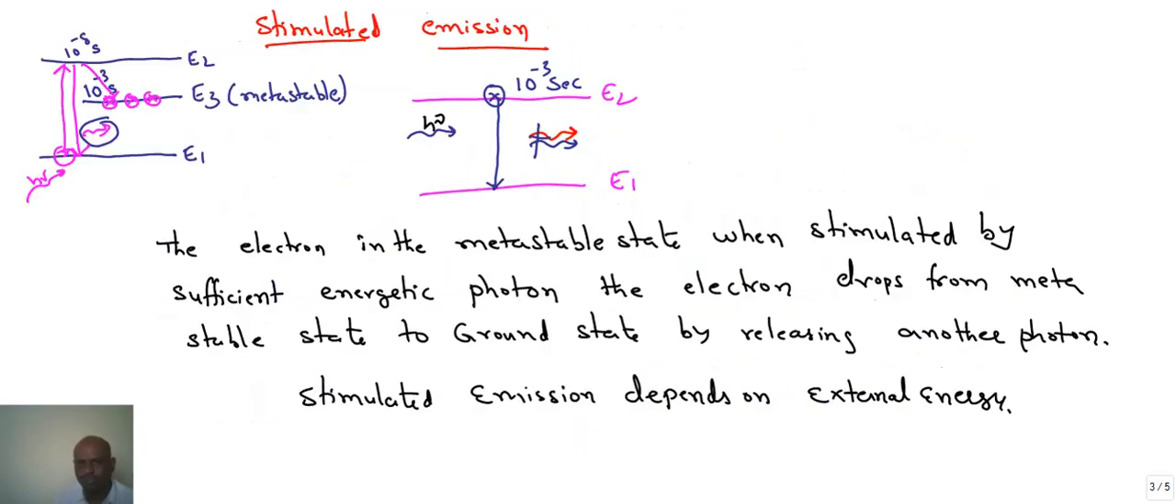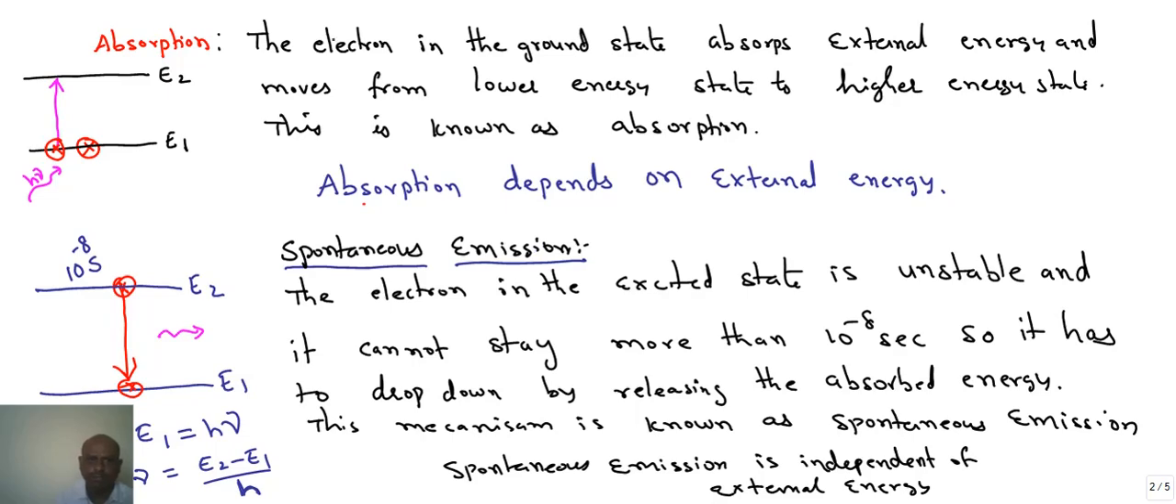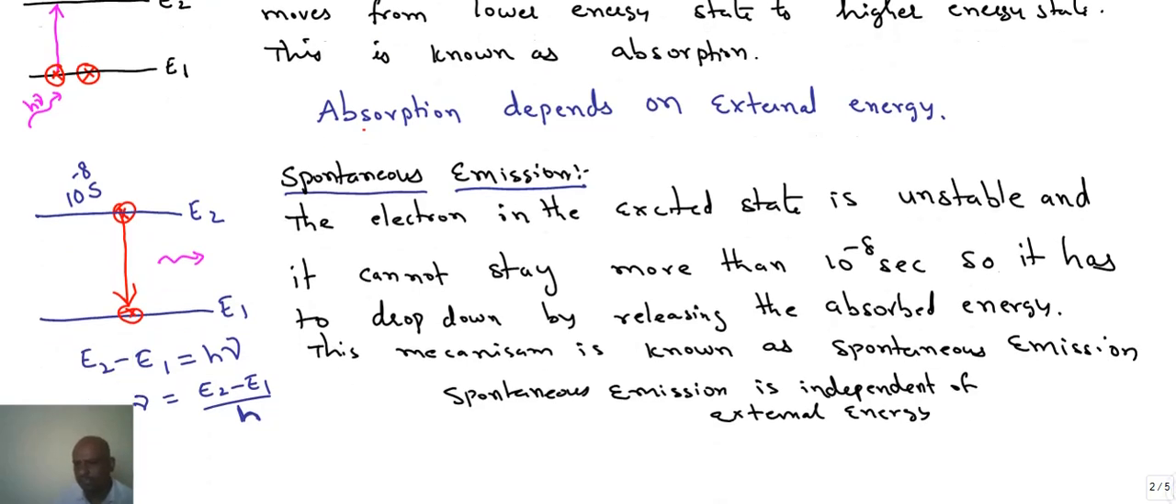In the beginning, we discussed absorption. So, what is absorption? Electrons in the ground state absorb external energy and move from a lower energy state to a higher energy state, and we call this absorption. And we said that absorption depends on external energy.